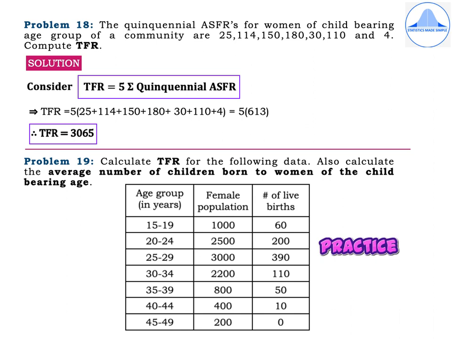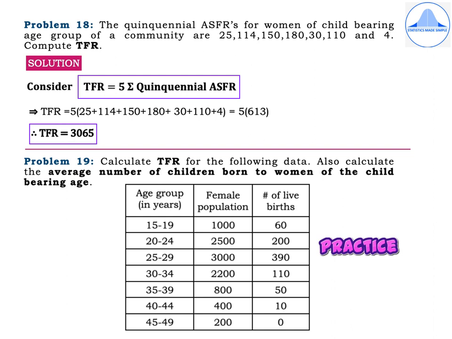Problem 19. Calculate TFR for the following data. Also calculate the average number of children born to women of the childbearing age. A TFR question is important and is usually asked for 5 marks in the exam.